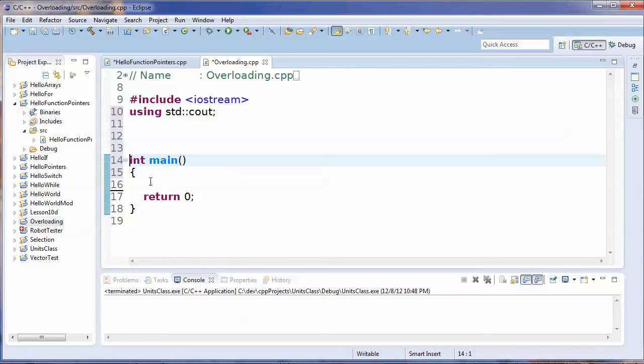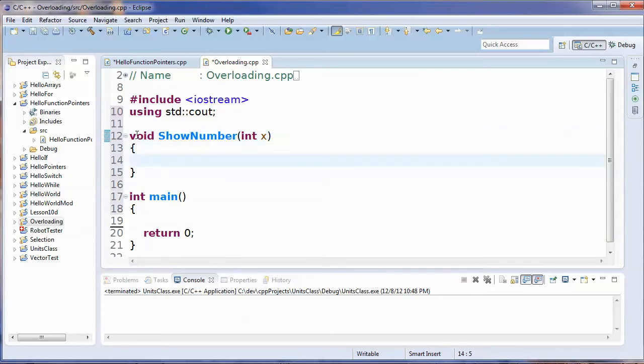Something I briefly mentioned in the last lesson, I thought we'd take a real quick look at here is the concept of overloading. And that's nothing more than functions don't always have to have unique names. So let's just create a function. Let's call it show number, and let's say it takes an int.